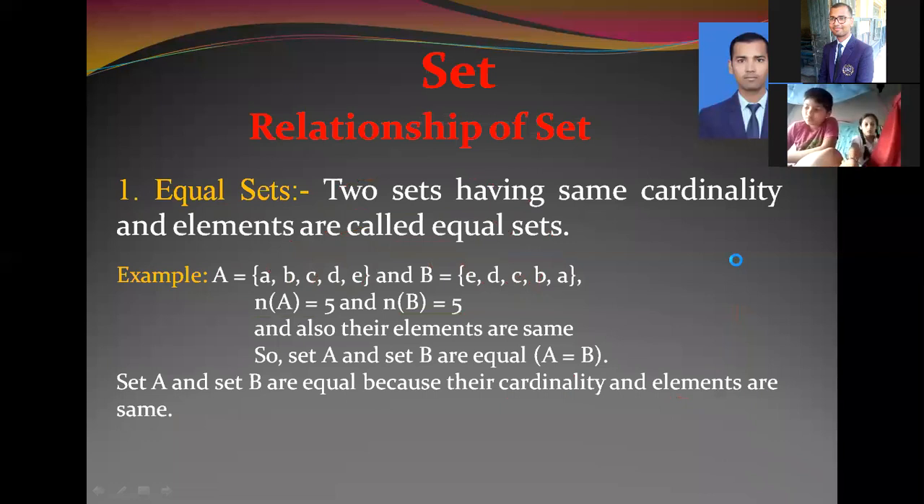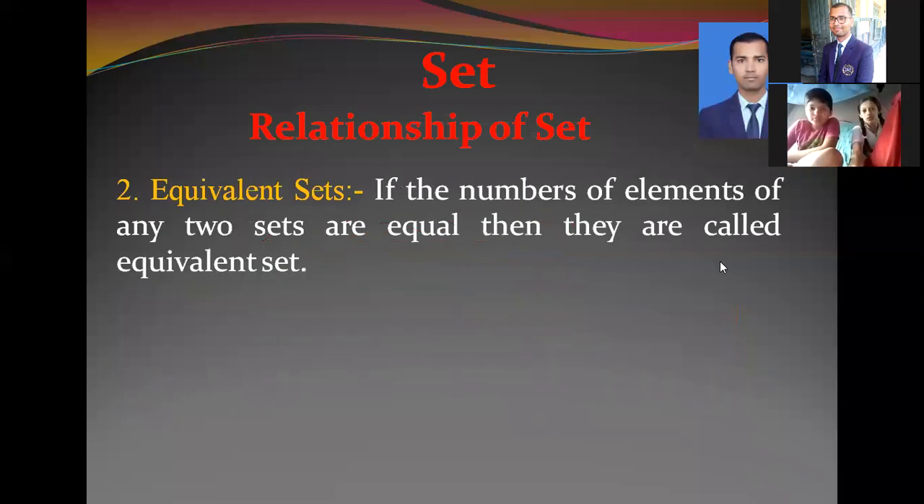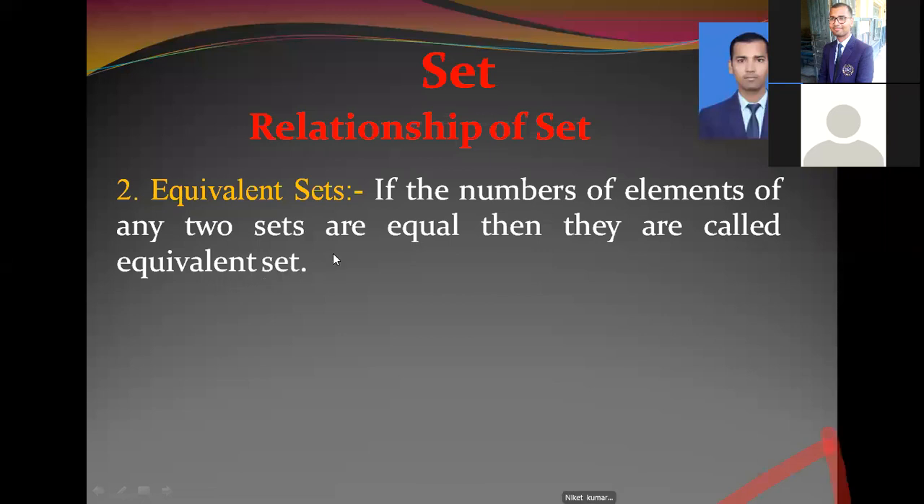Then after, the second type of relation is equivalent set. Here, for equivalent sets, if the number of elements of any two sets are equal, then they are called equivalent sets. Number of elements means if the two sets have the same cardinality, then they are said to be equivalent sets.